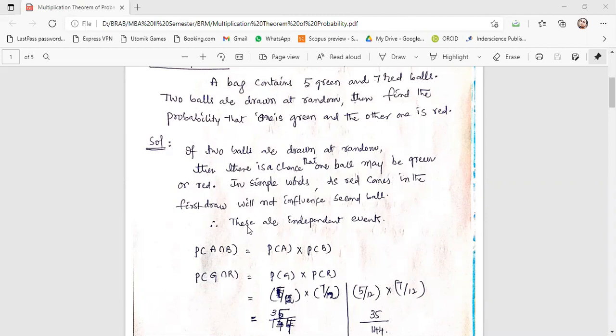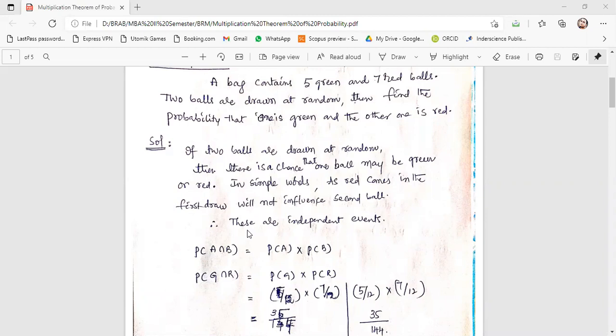How 5 by 12? Can anyone explain me how 5 by 12? Sir, green balls are 5. So 5 and the total number of balls is 12. So 5 represents the number of green balls in the bag and 12 is the total number of balls. So what is the probability of getting a red ball? 7 by 12, because 7 red balls are there and the total number of balls is 12.